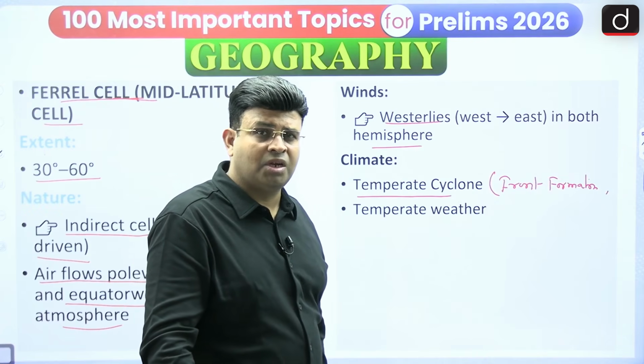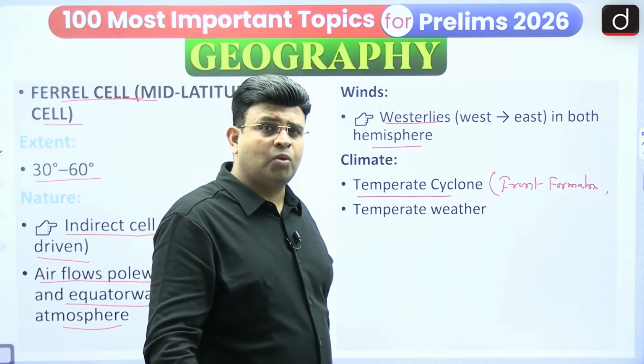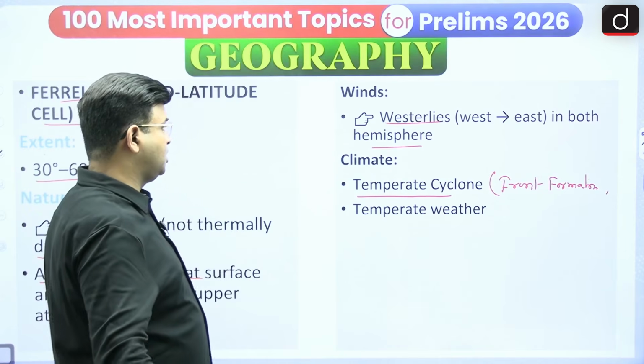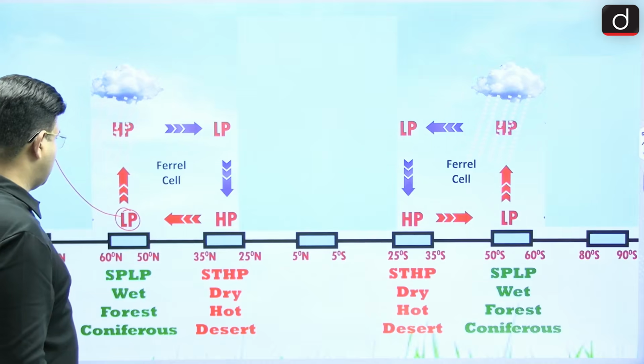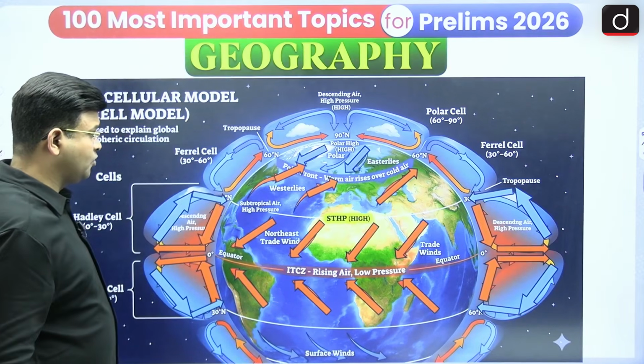The name of this theory for explaining this temperate cyclone is known as the polar front theory. So polar is associated with the front, okay. Here we have been able to see the westerlies from west to east, moving like that.